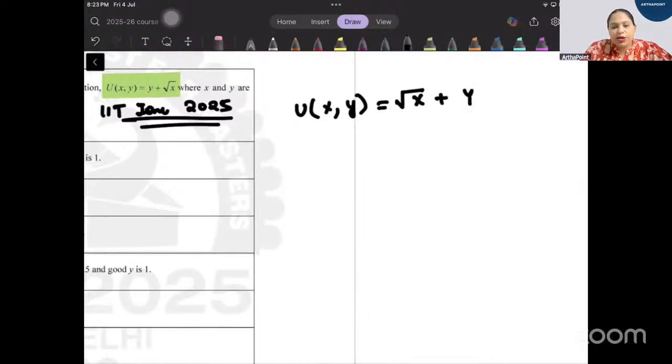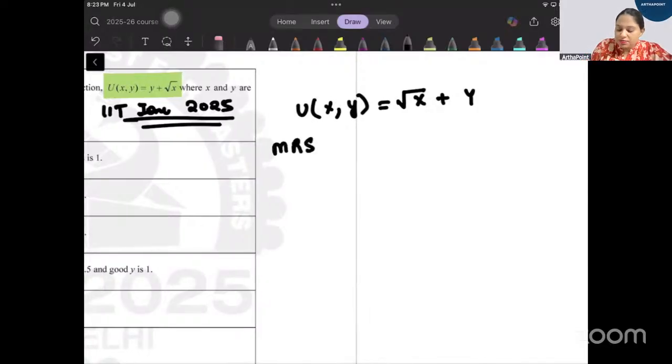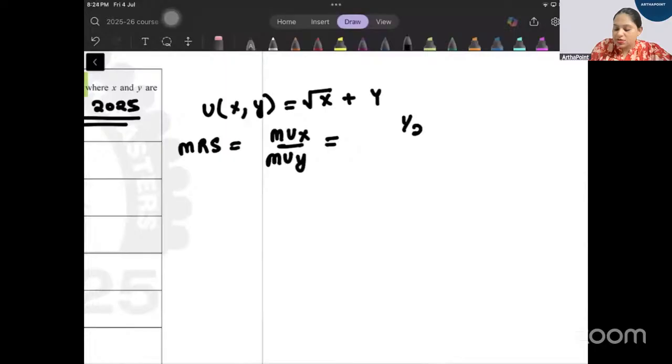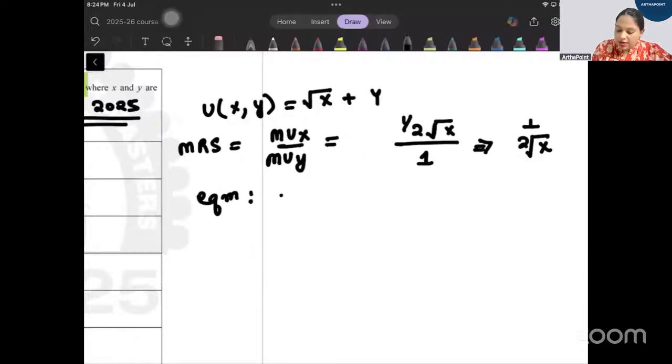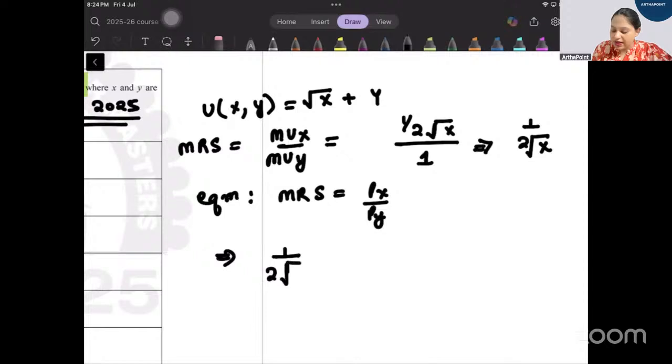We have done this utility function multiple times in class. What is going to be your MRS, beta? MRS will be MUX by MUY. What is MUX? Differentiate with respect to x: 1 by 2 root x. MUY is 1. So this will be 1 by 2 root x. How do we find our equilibrium? Equate MRS to PX by PY. That means I will get 1 by 2 root x equal to PX by PY.